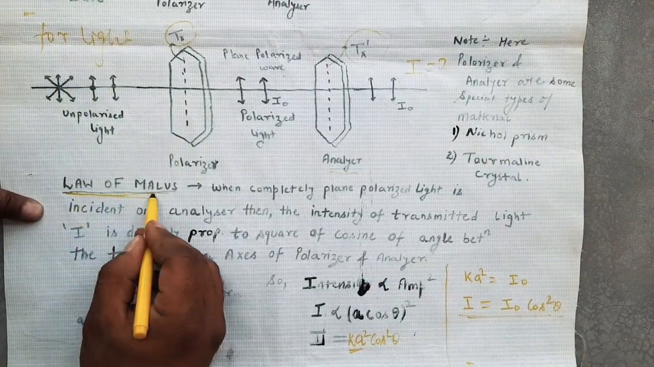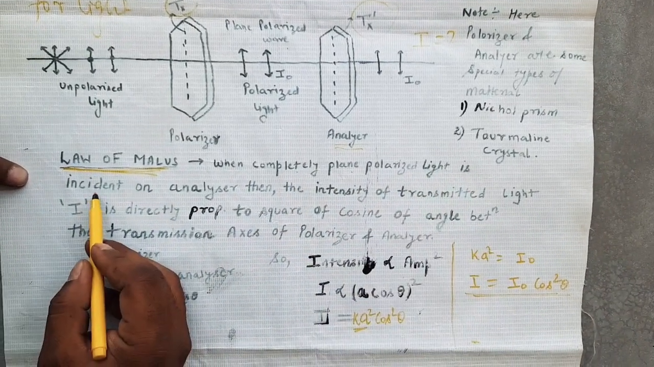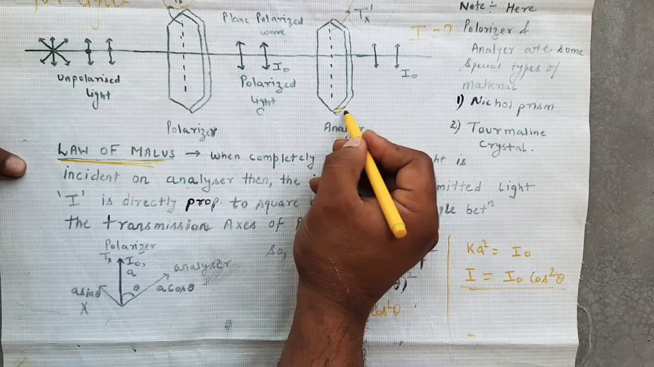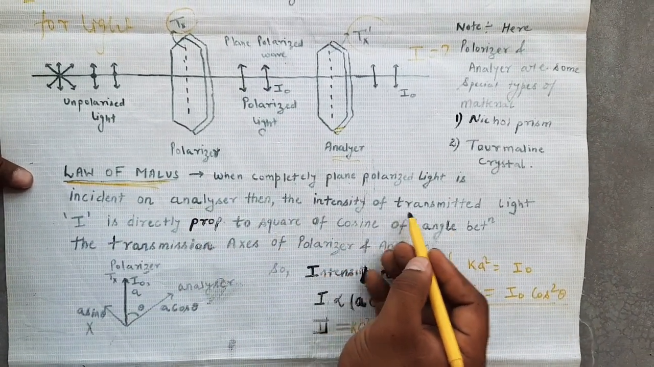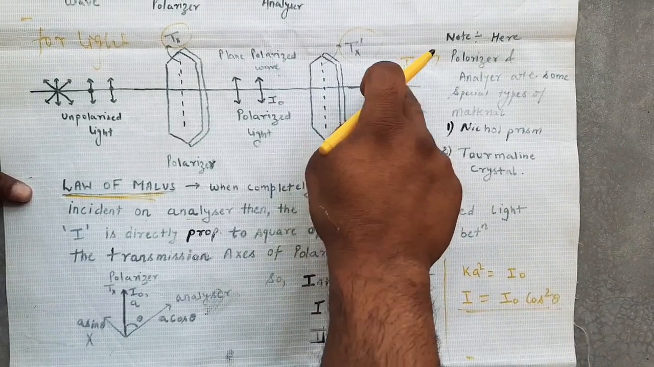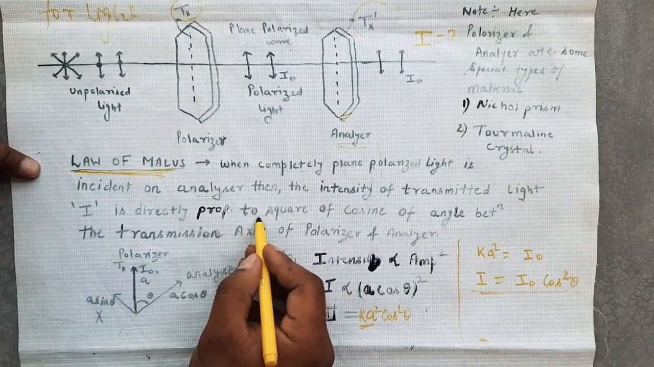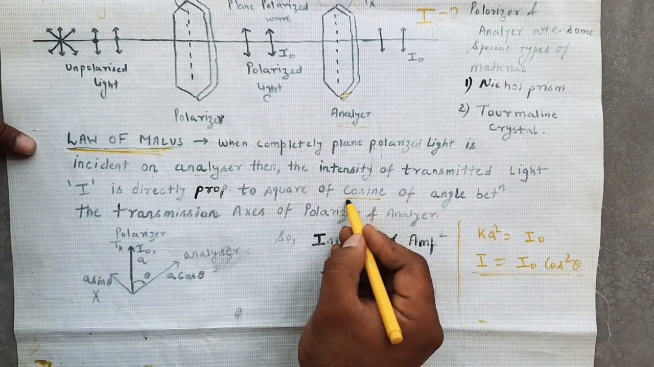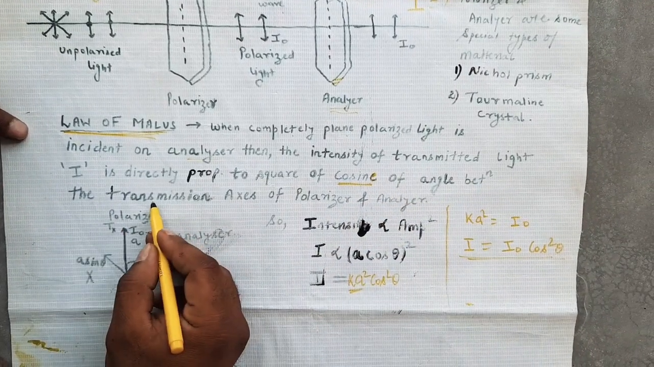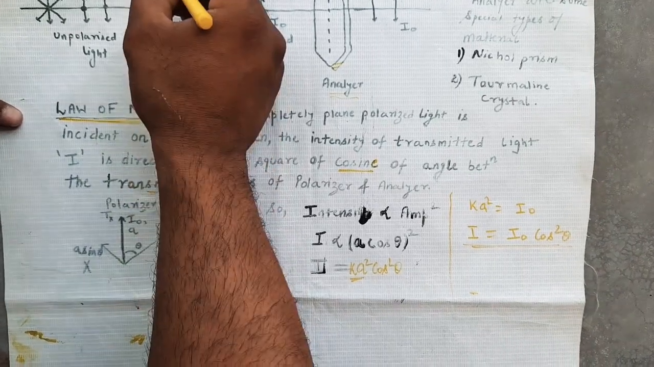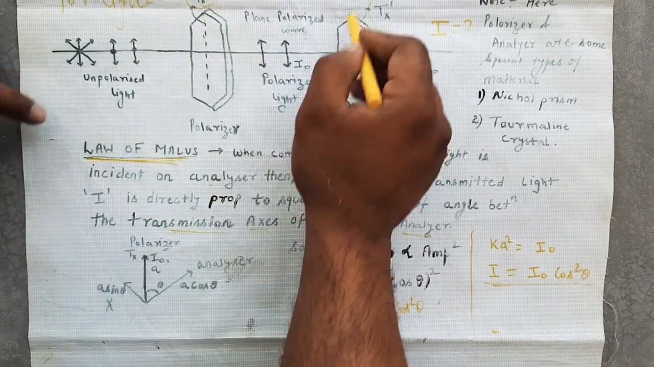The law of Malus states that when completely plane polarized light is incident on an analyzer, then the intensity of the transmitted light, I, is directly proportional to the square of the cosine of the angle between the transmission axes of the polarizer and the analyzer, that is Tx and Tx dash.